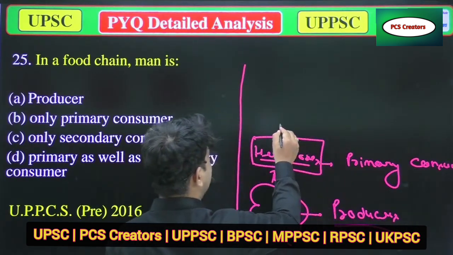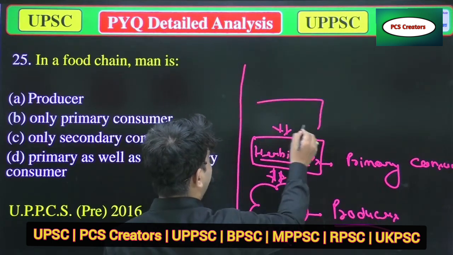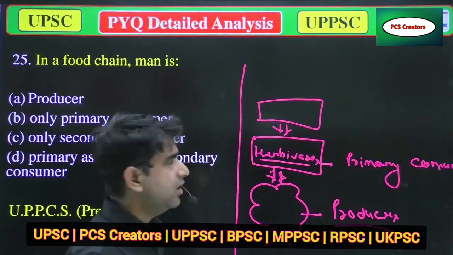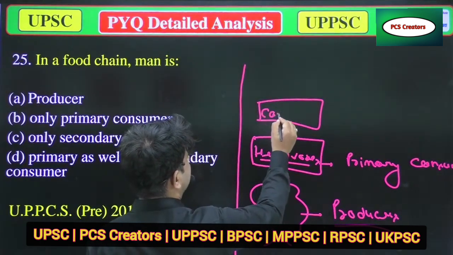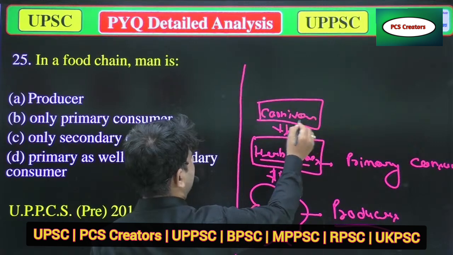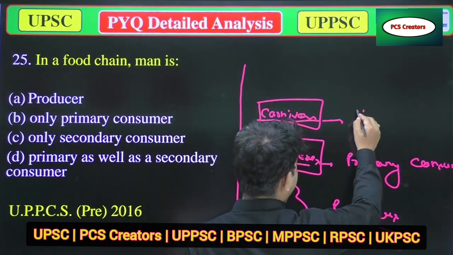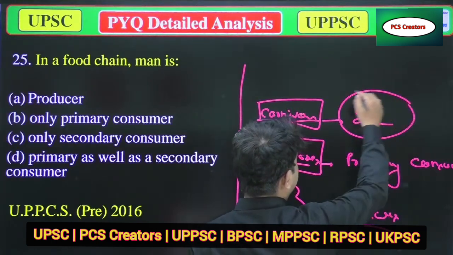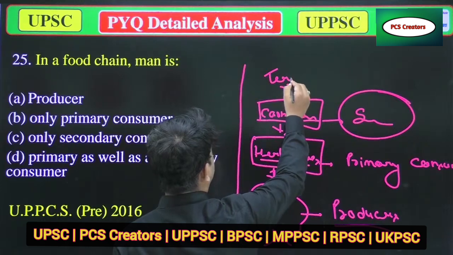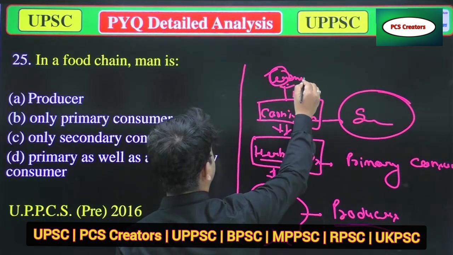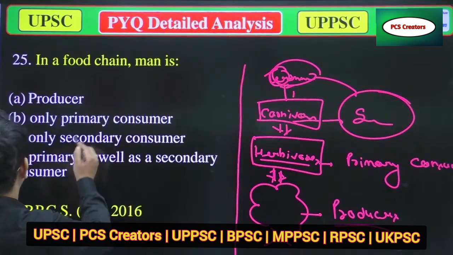And some organisms depend on herbivores, like carnivores. These are known as secondary consumers, and some carnivores also come in the tertiary consumers. Yeah, you can say omnivores. These are tertiary consumers. So this is talking about the human beings.